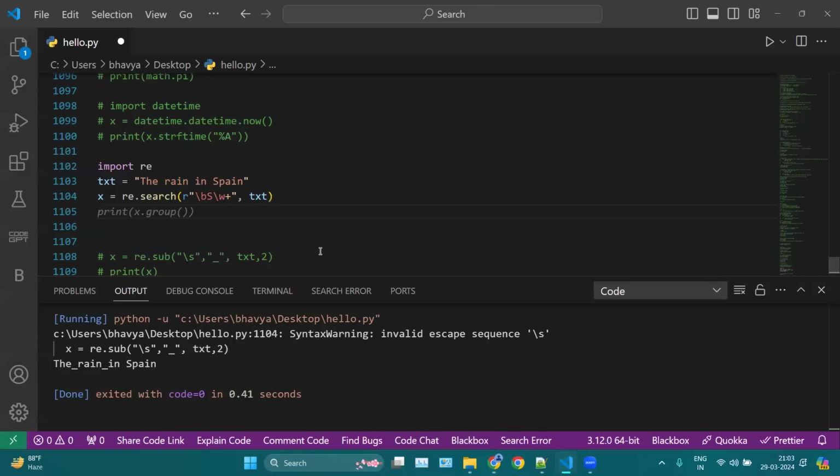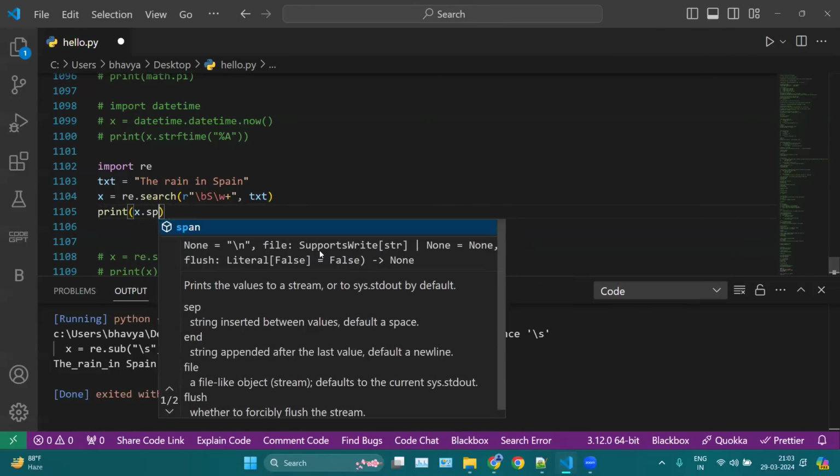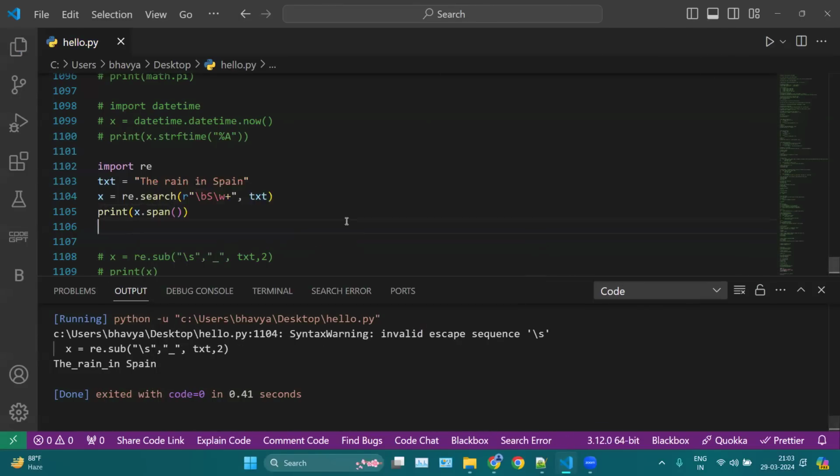Now then here we can use print x.span. Span will return the tuple of this part, which is the starting of S and the ending of N here.